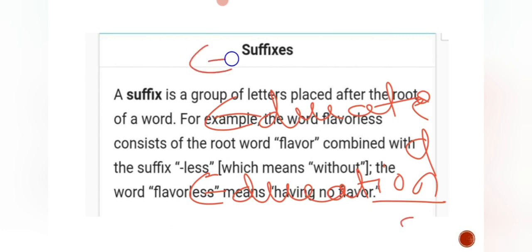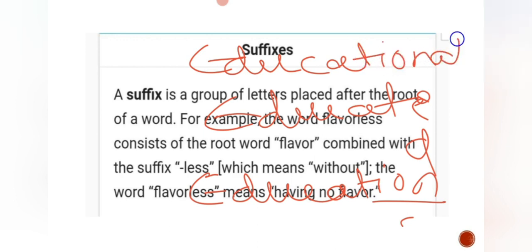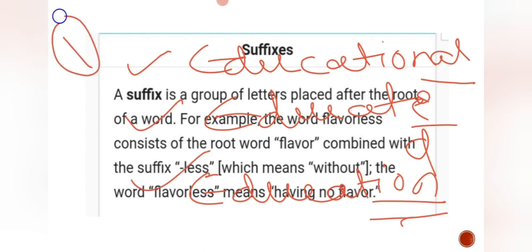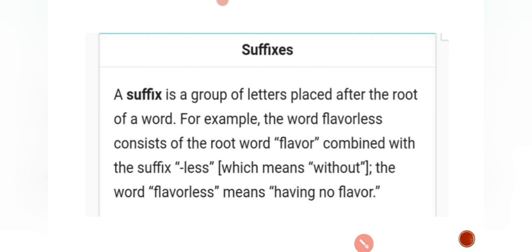Let me write it here. So what are these? Educational, ED, and ION, these are suffixes, right or no? Hope you are getting my point. So if you add a suffix for the word class, you will get a right answer. For that you will get 1 mark. Hope you are getting it. So I'll go to the next slide.